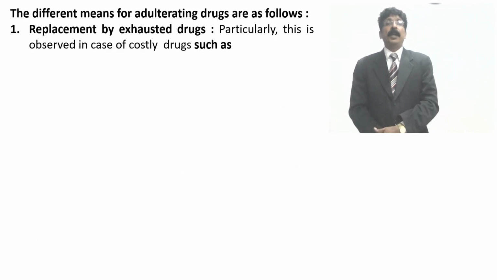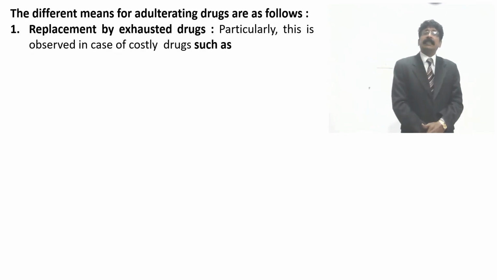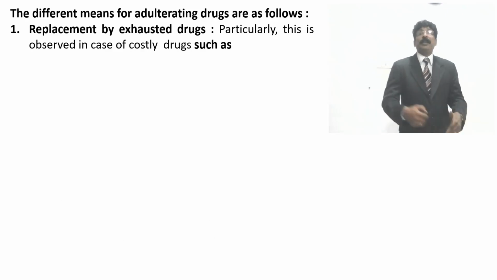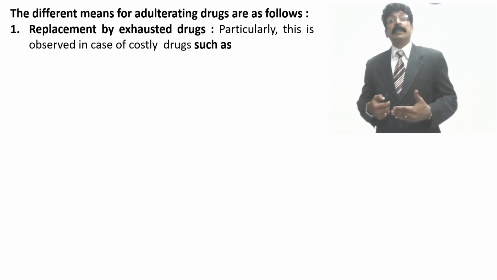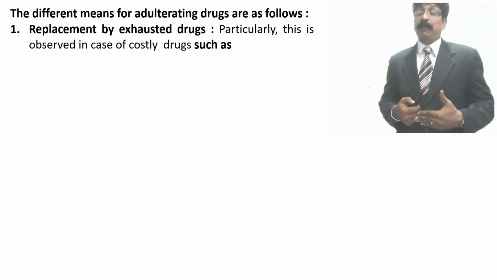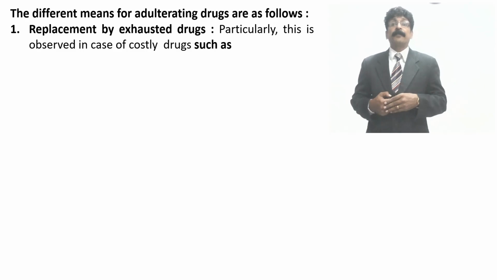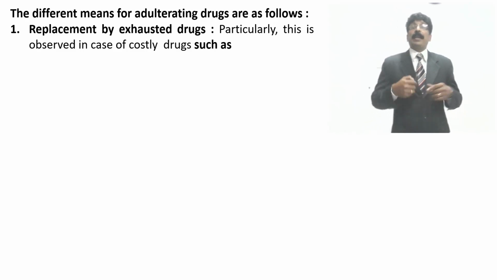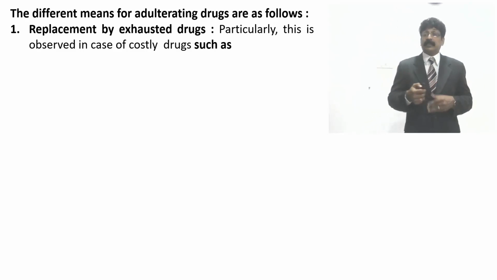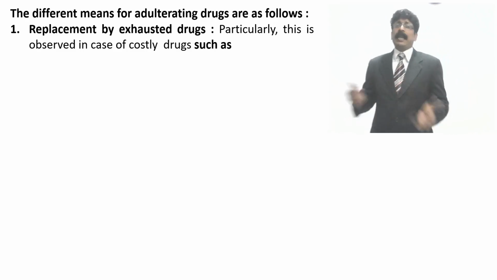Different means of adulteration of drugs are as follows. Some examples I have added. Number 1, replacement of exhausted drug. Exhausted drug means a volatile oil containing compound, taking the volatile oil out and then selling it.